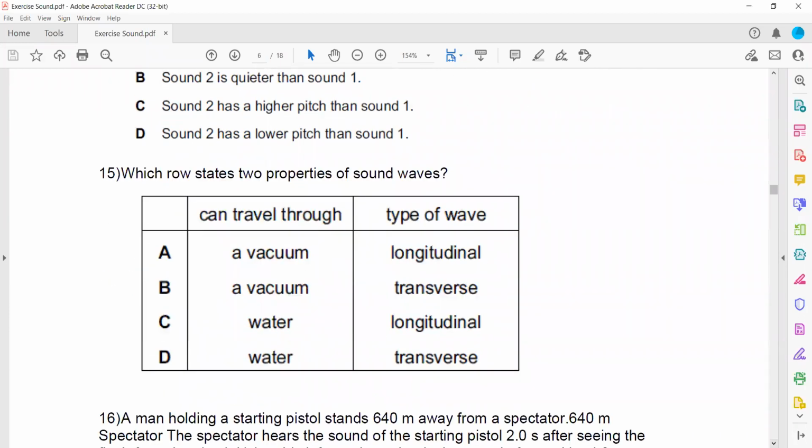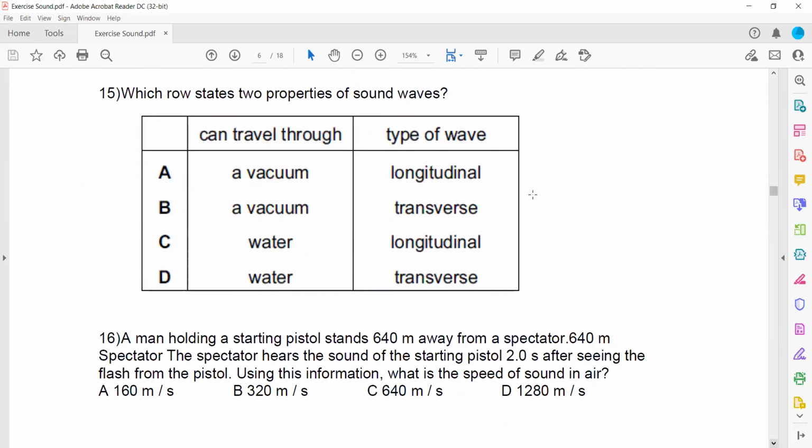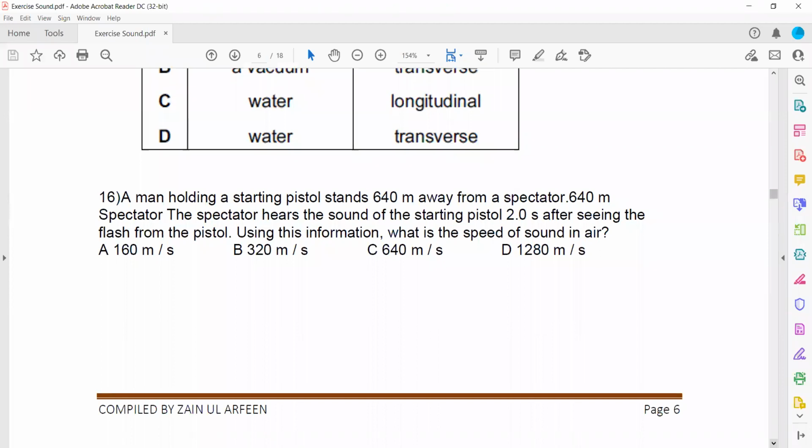Which two rows state the properties of a sound wave? Sound cannot travel through a vacuum, but it can travel through water. Sound requires a medium to travel, and sound waves are not transverse, they are longitudinal. All the electromagnetic waves are transverse in nature, like radio waves, gamma rays and x-rays.